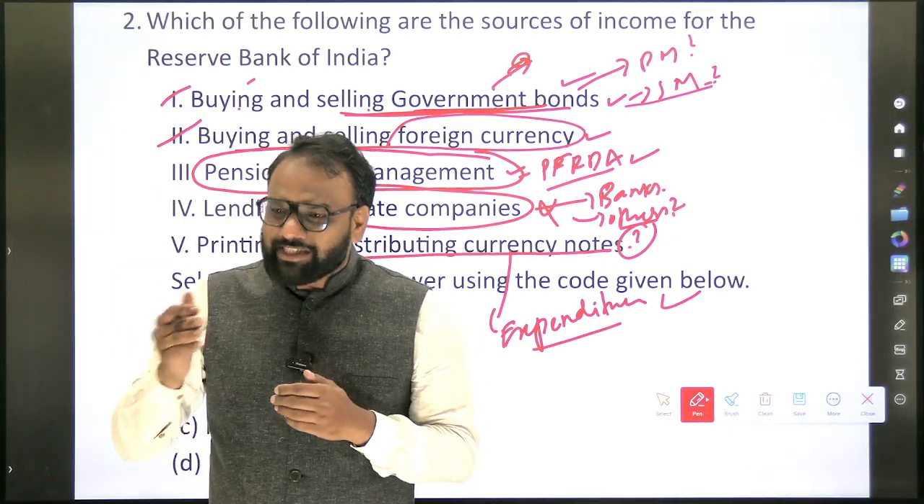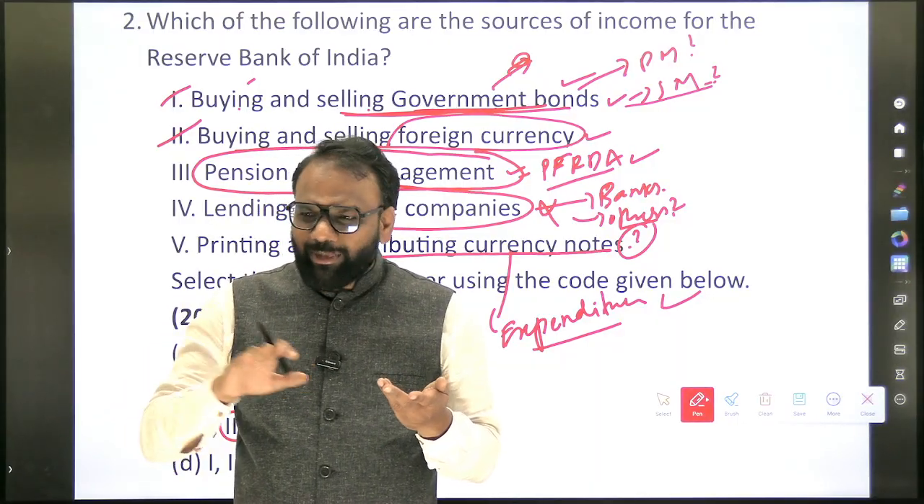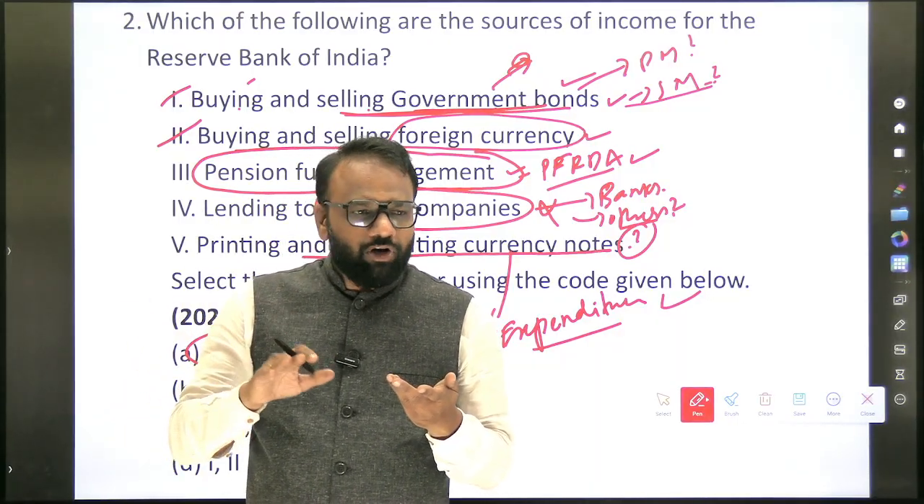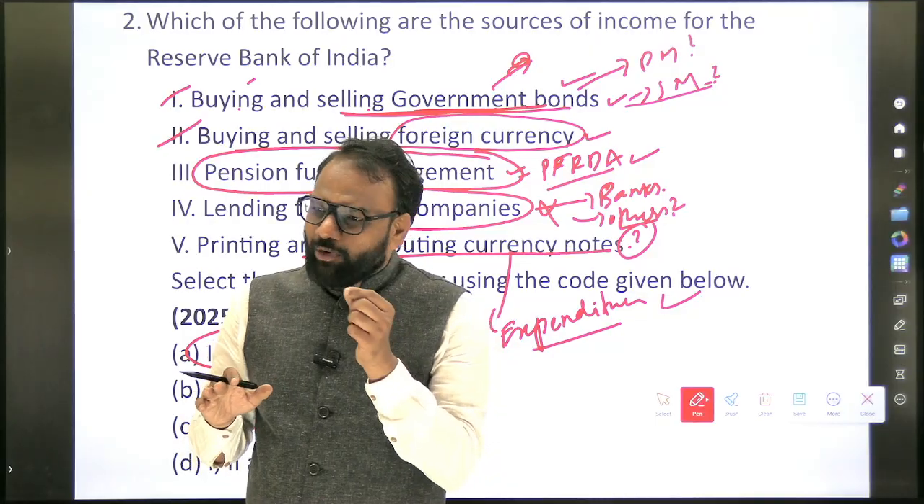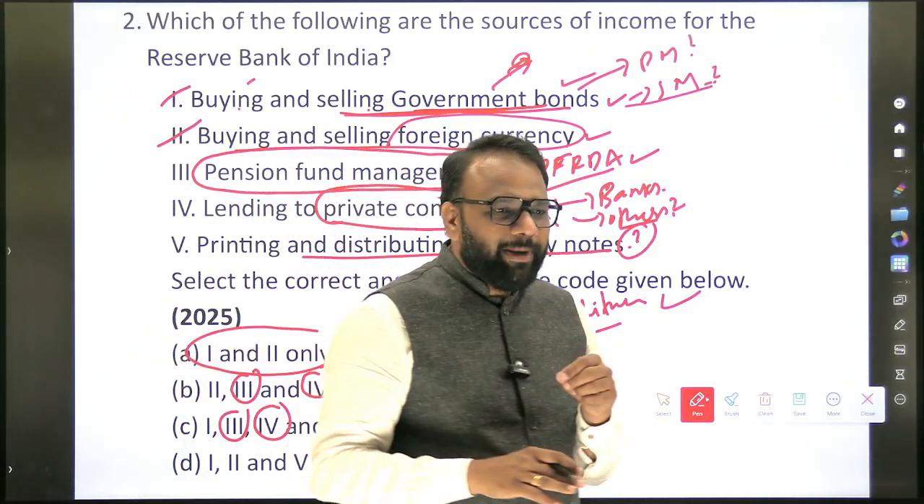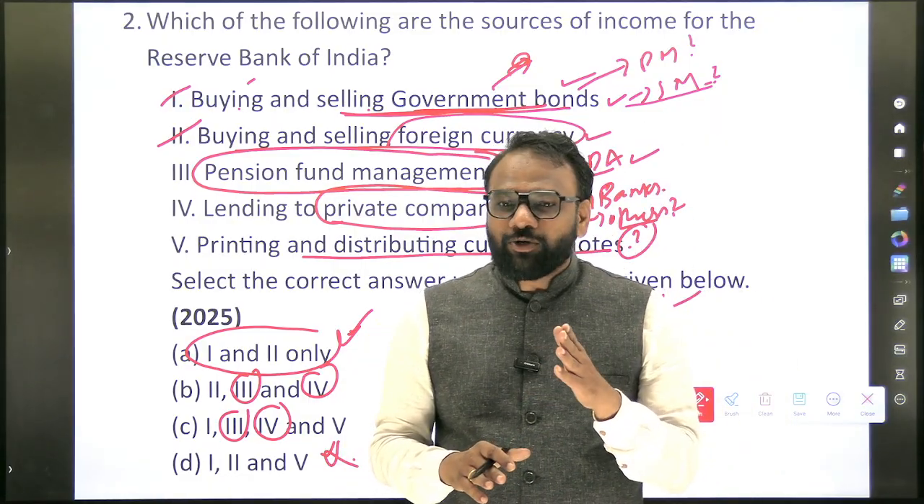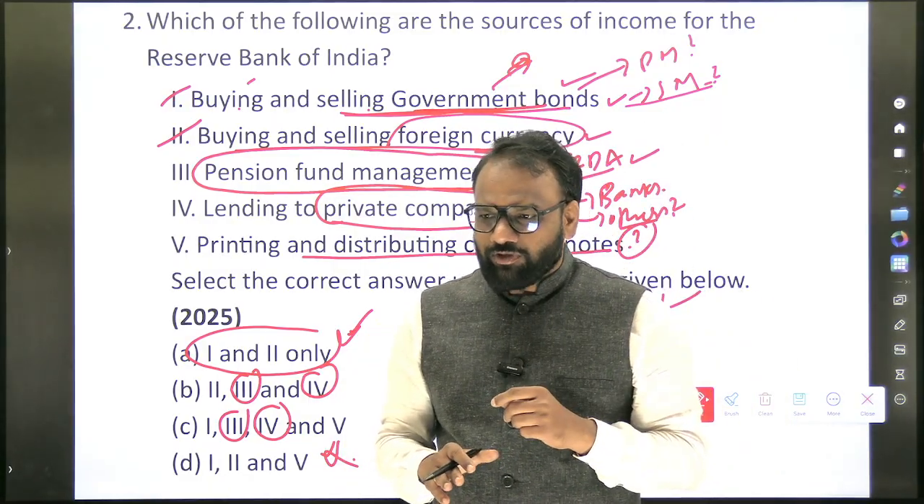So when it buys and sells, is the major motto profit? No, it is economic stability. But even though the motto is economic stability, at least some small amount of profit RBI will make. That small amount of profit will become an expenditure of RBI or a source of income for RBI? Source of income for RBI. Okay, source of income for RBI.